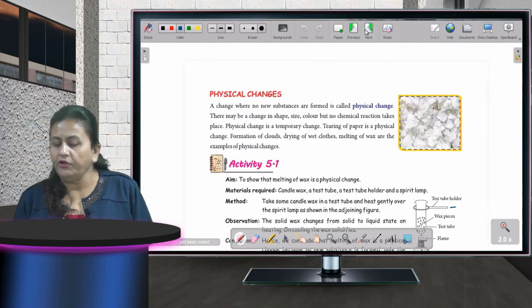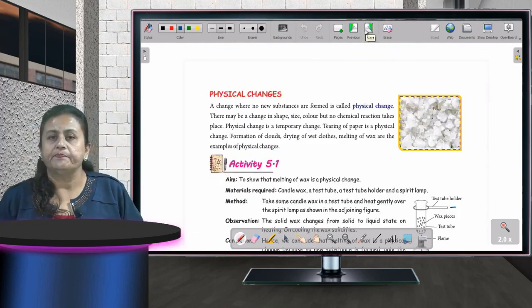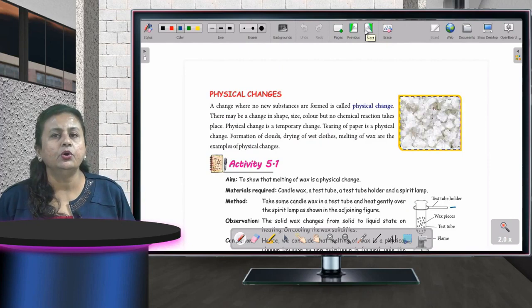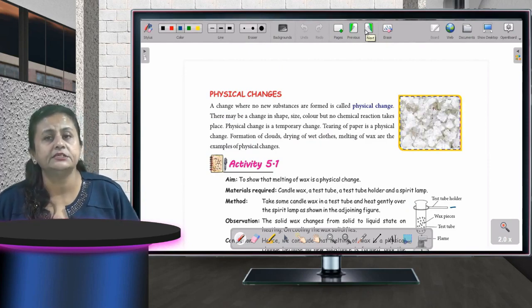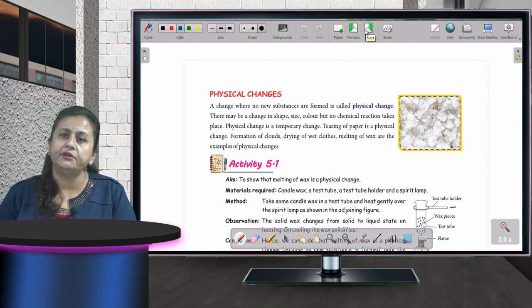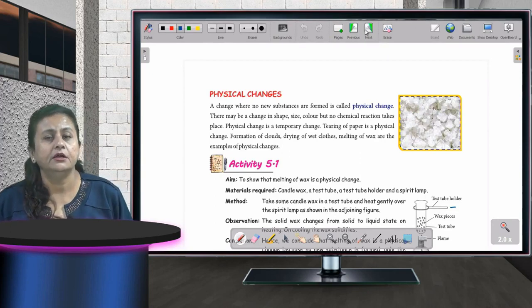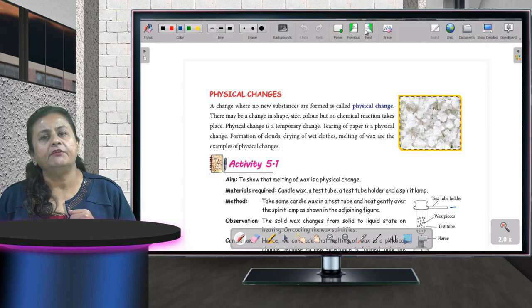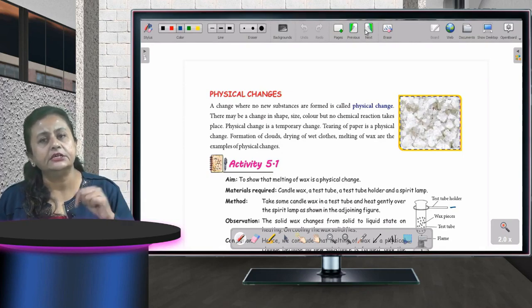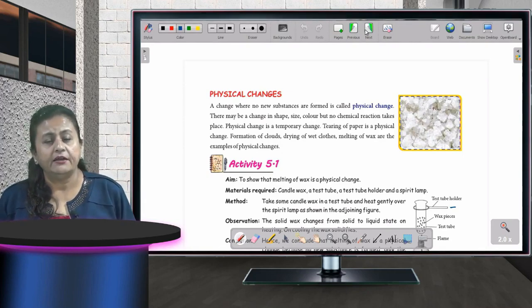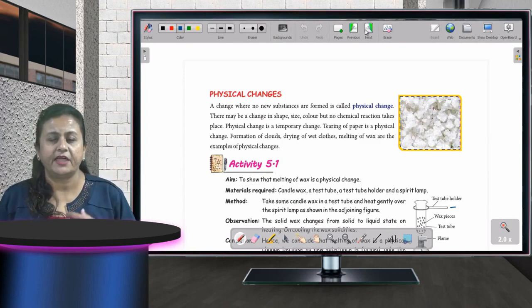Now, if we talk about physical change, in a physical change, no new substance is formed. It is a temporary change and it can be reversed. If I take a cube of ice, after some time what I will find is that the ice melts and turns into water. And the water which I get, I will again put in the refrigerator and freeze it.